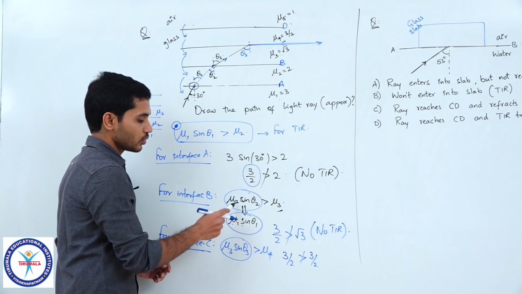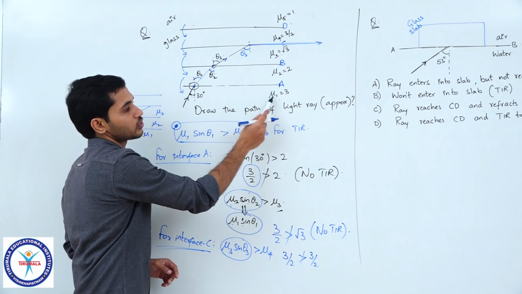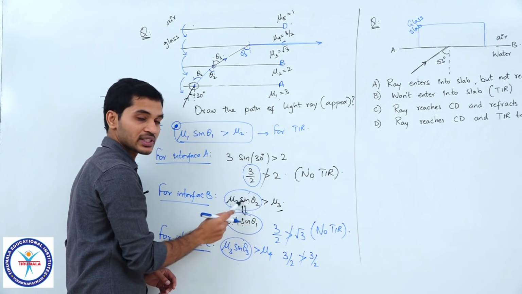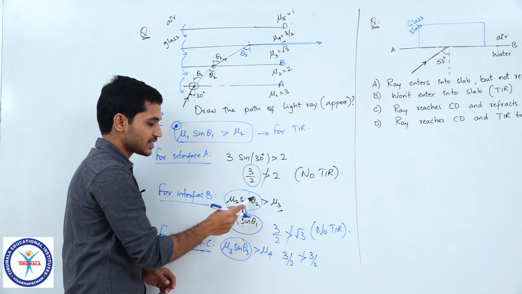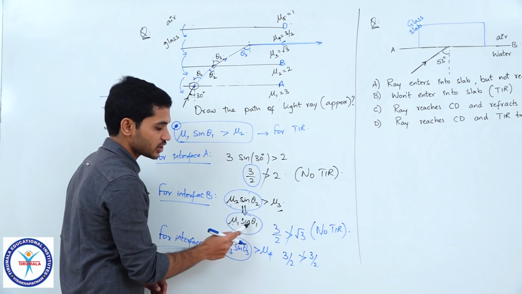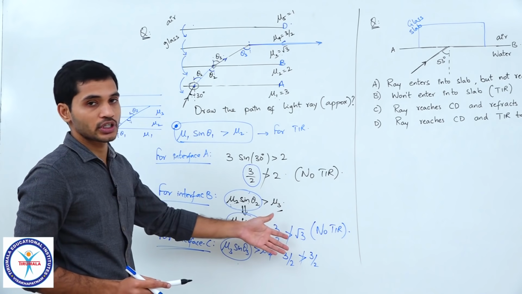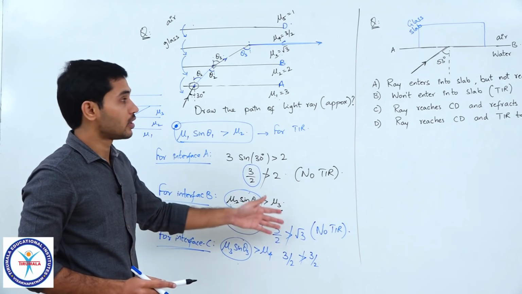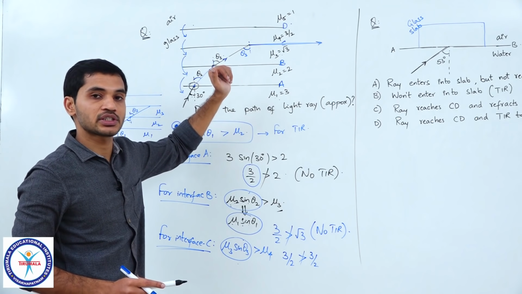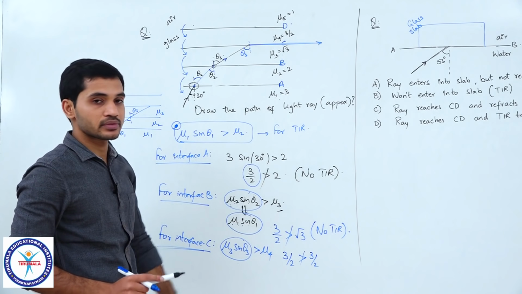So, to check that mu 2 sin theta 2, I know that it is already equal to mu 1 sin theta 1. So, instead of finding theta 2 once again, I just replaced this whole value with mu 1 sin theta 1, and then I checked once again. When I checked, what did I get? Not equal, not greater than. Not greater than means what? The light ray will enter, which means refraction takes place. So, the light ray has entered into this, and I repeated that once again.